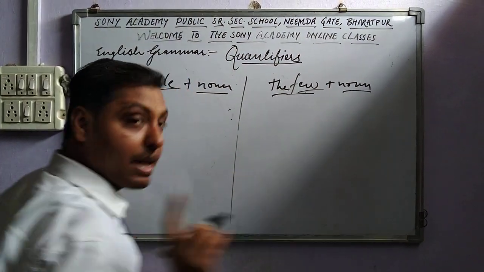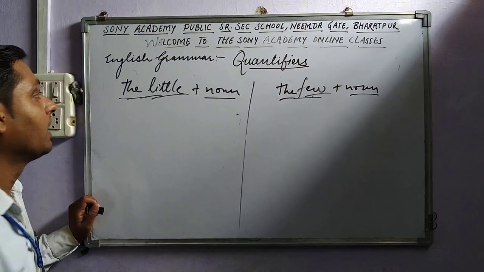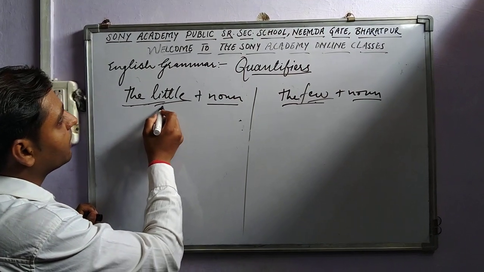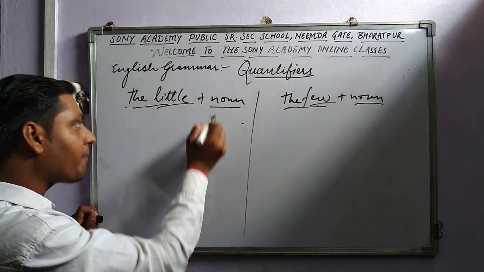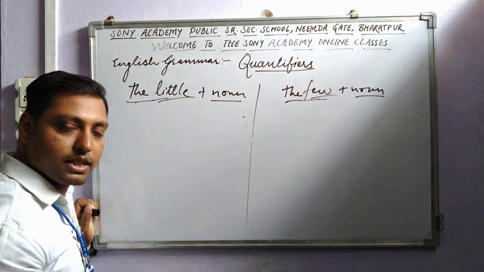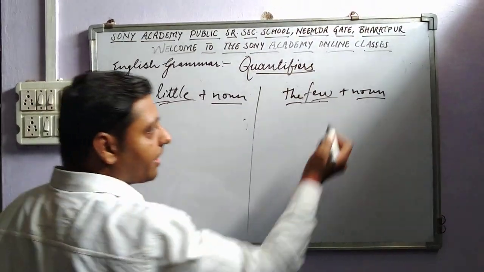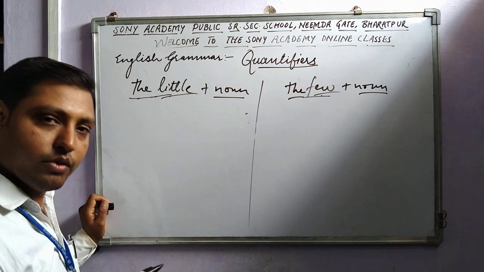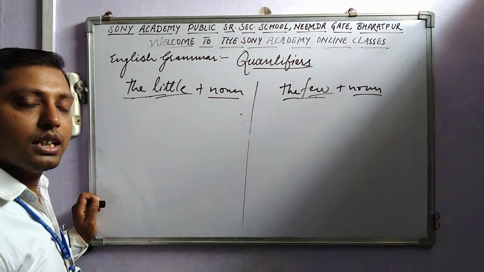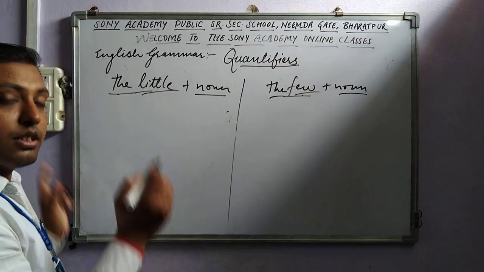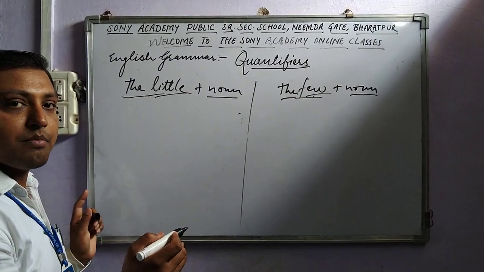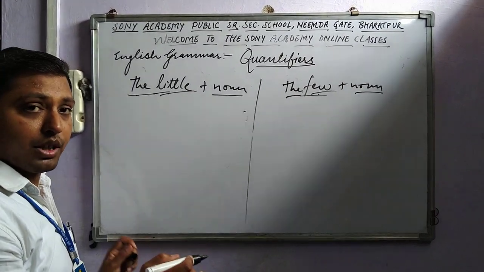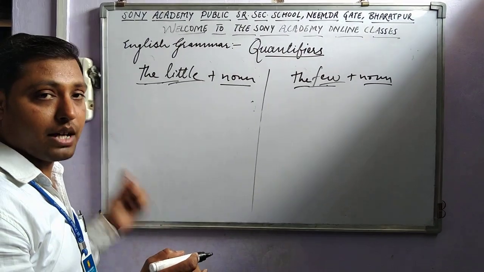We know that the noun used just after little is always uncountable, and the noun we use just after few is always countable plural. But we have used the before them, so it becomes definite.